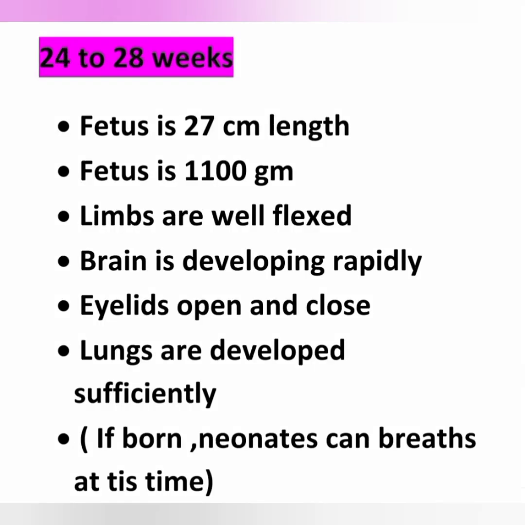By 24 to 28 weeks, the fetus is 27 centimeter in length and 1100 gram in weight, and limbs are well flexed, that is upper and lower limbs. The brain is developing rapidly, and eyelids open and close at 24 to 28 weeks. Lungs are sufficiently well developed, so if the fetus is born at this time, the neonate can breathe.